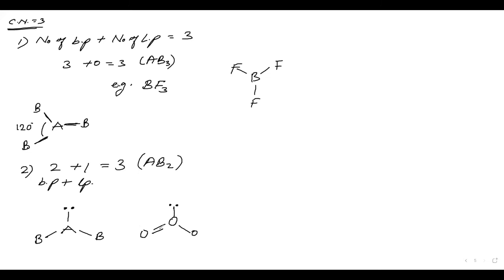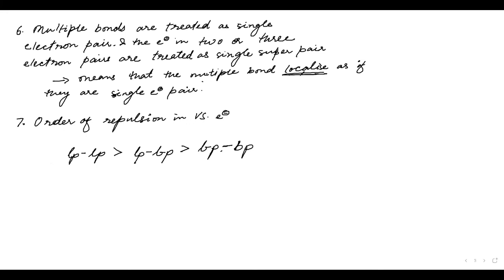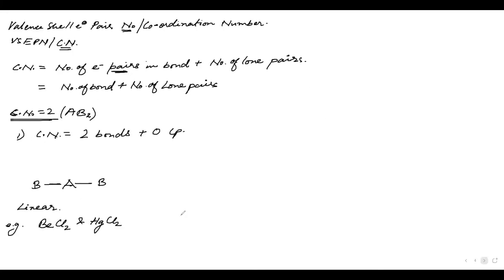Even though there are 2 bonds we can see, we have localized them as a single pair, correct? Hence we are writing 2 bond pairs and 1 lone pair, by virtue of this 6th point. So ozone is an example.